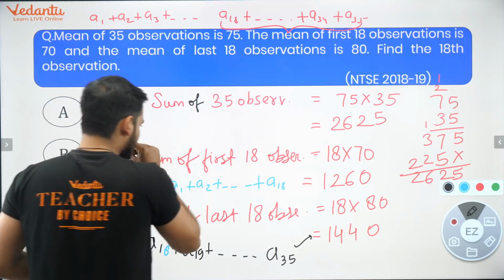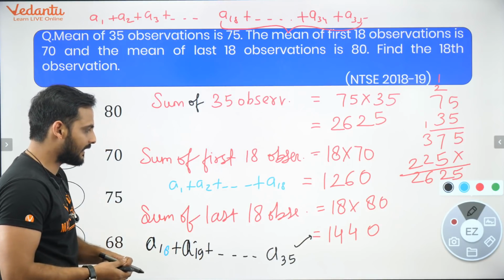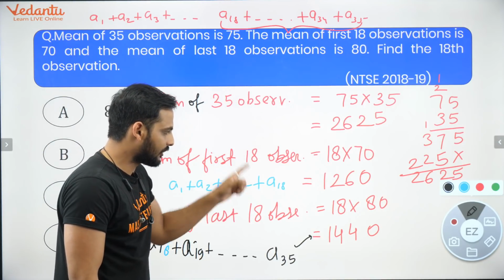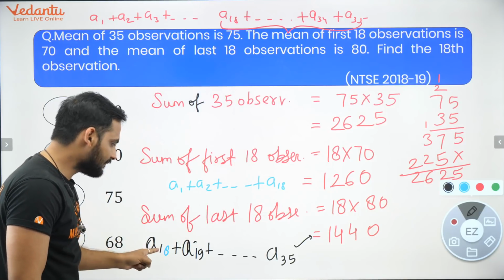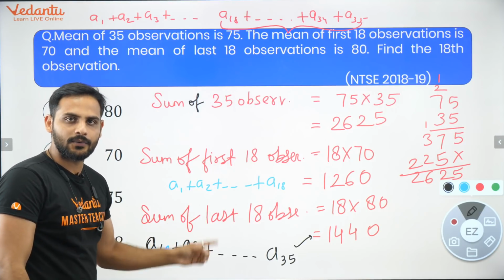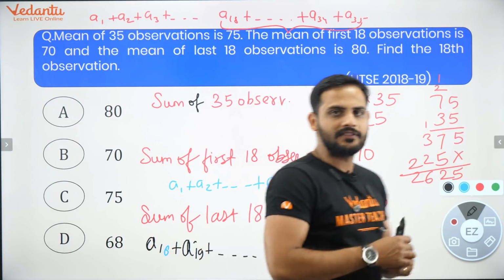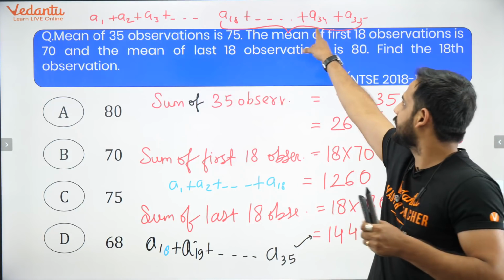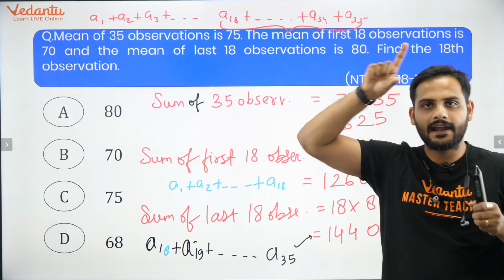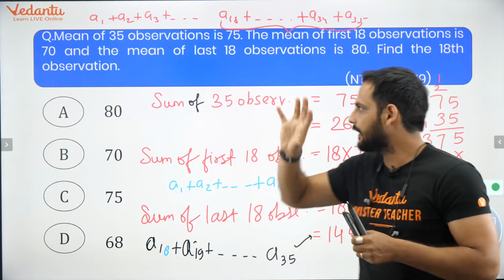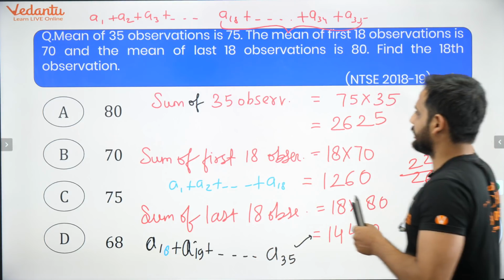Now, bacho, you know that if I add these two values, what will I be getting? See, A1 plus A2 plus A3 plus A4 up to A18. Then A18 one more time plus A19, A20, A30 up to A35. So here you can see that I'll be adding all these values A1 to A35, and one A18 will be extra for us.